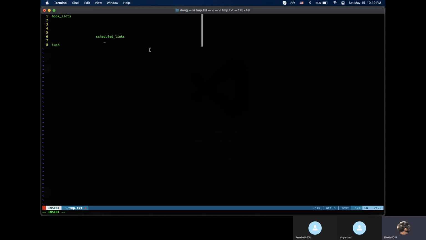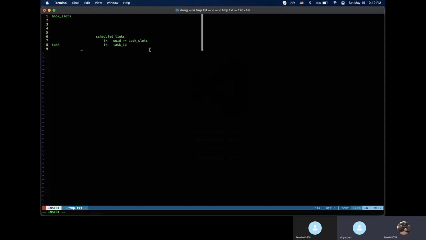And for here, we probably have a foreign key pointing to the UID in book slots, whatever the table name, and a foreign key for the task ID.